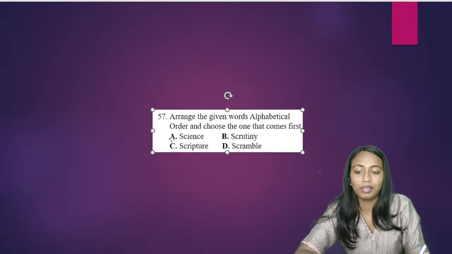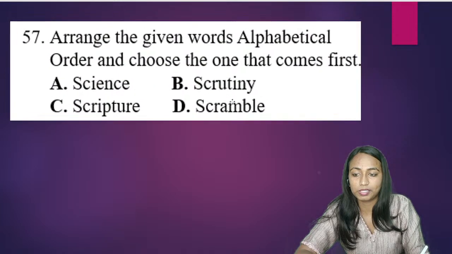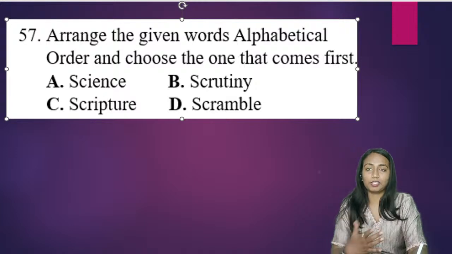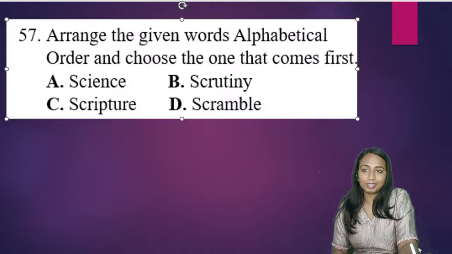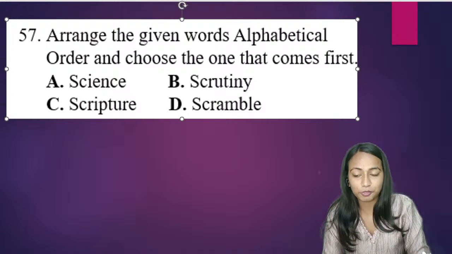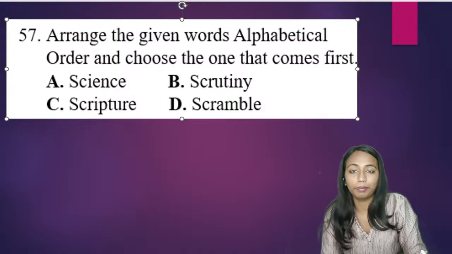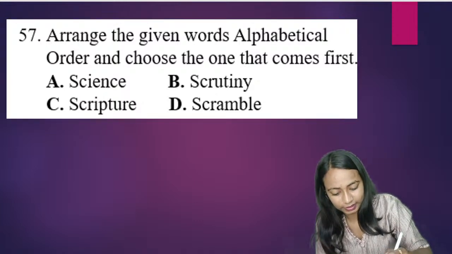Question number 57. Arrange the following words in the alphabetical order and choose the one that will come first. We have to arrange the words in the alphabetical order and we have to select the one that's going to come first. Okay, सबसे पहले इनमें से कौन सा word आएगा? That we have to select, arrange them in the alphabetical order and select the one that will come first. Science, scrutiny, scripture or scramble. So let us have a look that what is going to be the right answer. कैसे हम इसको solve करेंगे?